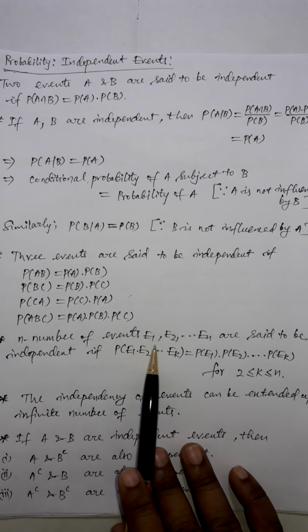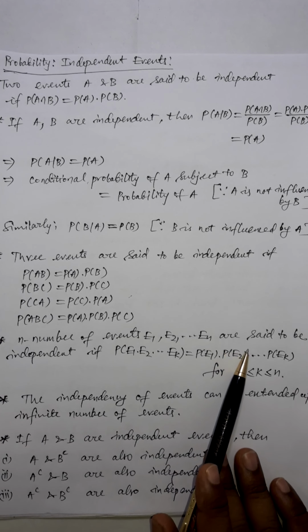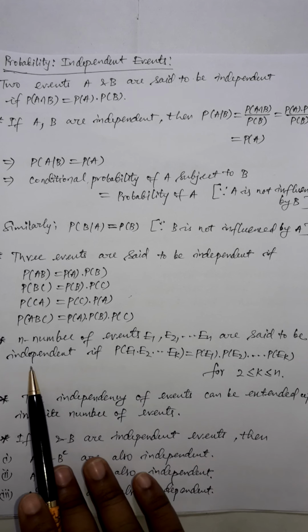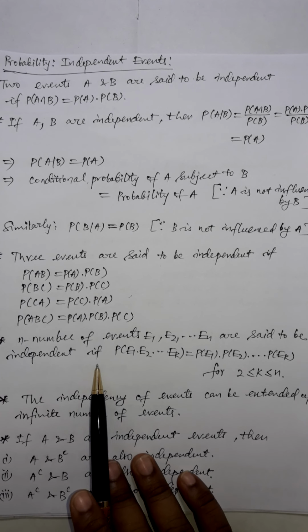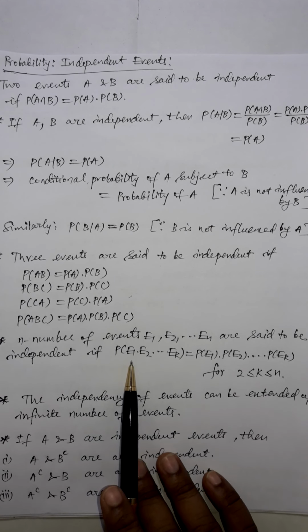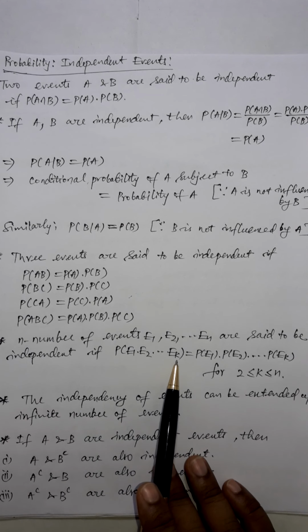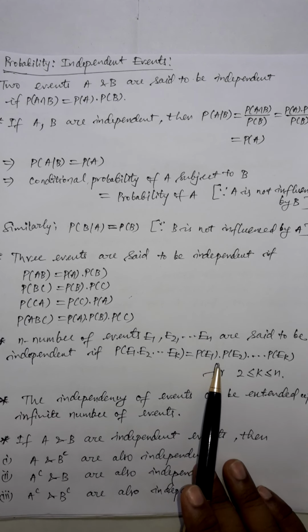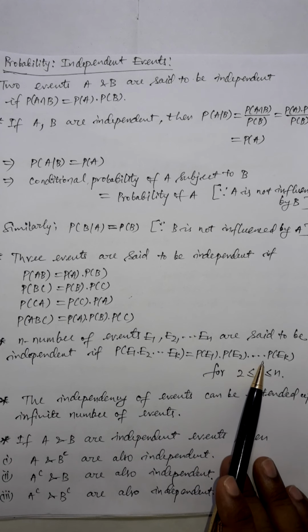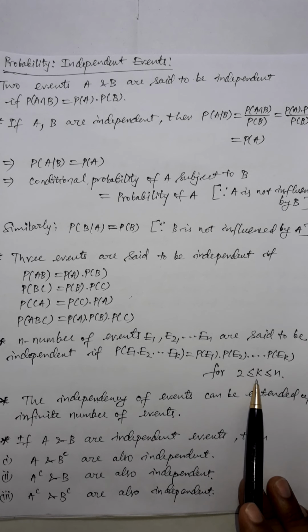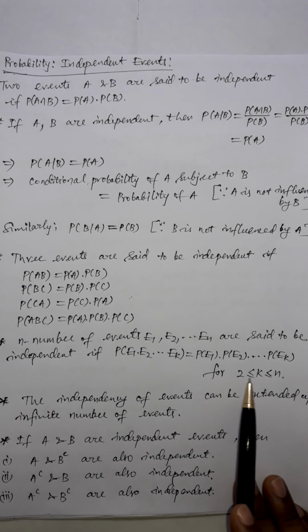Say we have n number of events E1, E2 up to En of the same sample space, and say they are independent. Then the probability of E1, E2 up to Ek will be equal to probability of E1 multiplied with probability of E2 up to probability of Ek, where k is a number between 2 and n.